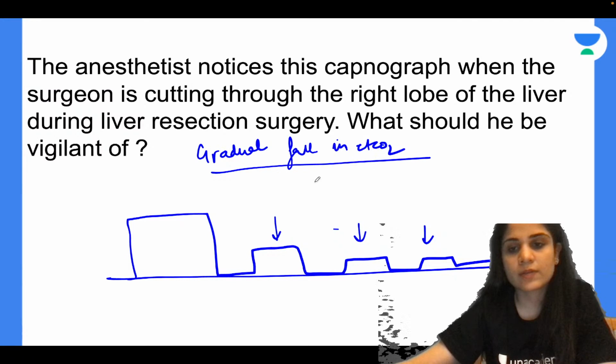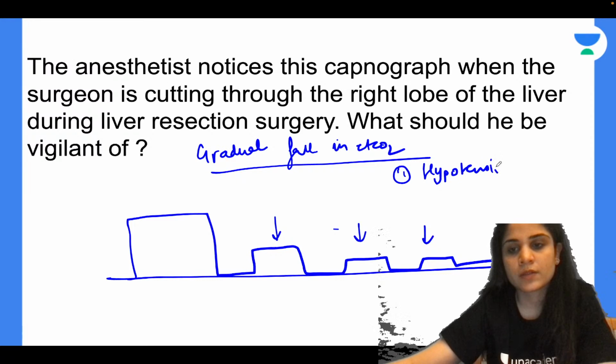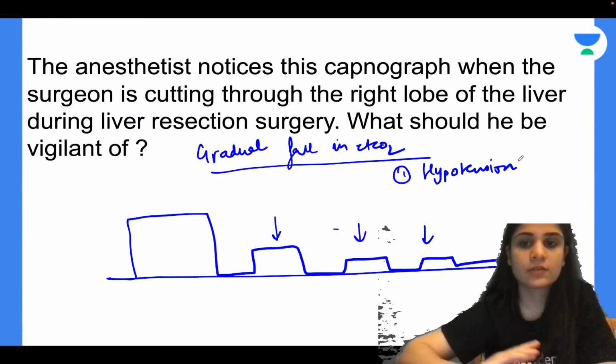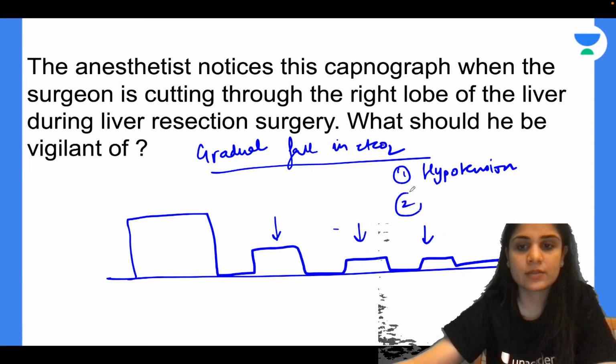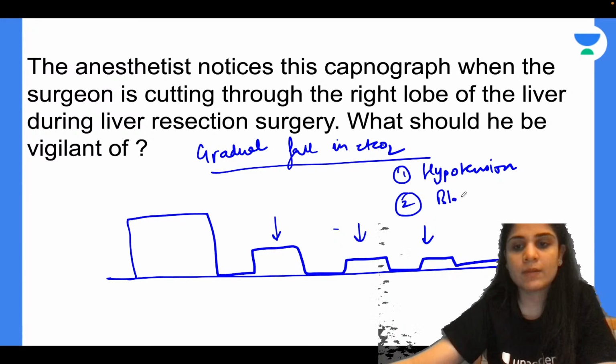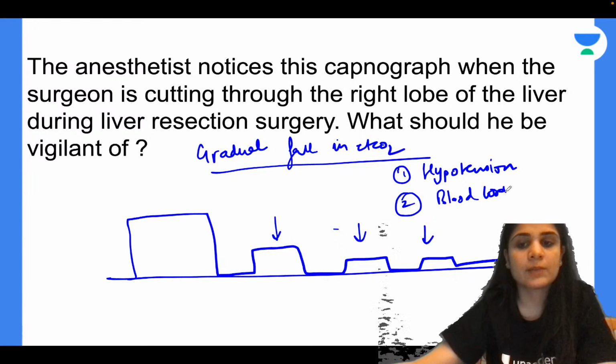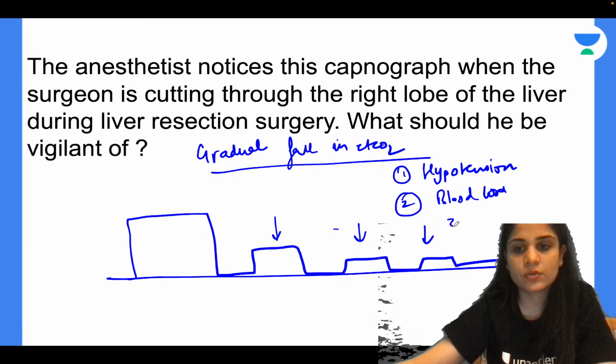So what are your causes of gradual fall in EtCO2? First is if you have hypotension. So less carbon dioxide will be carried to the lungs, and that is why you will have a fall in EtCO2. Second is if you have blood loss. Again same thing, blood loss will lead to hypotension. Hypotension will lead to fall in EtCO2.